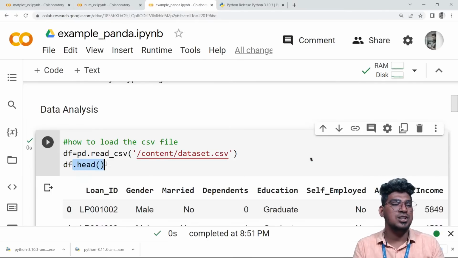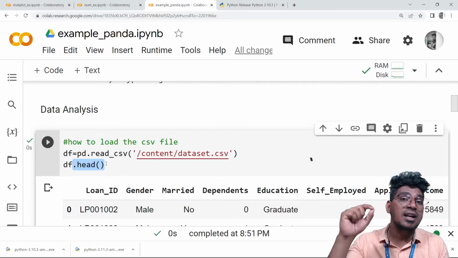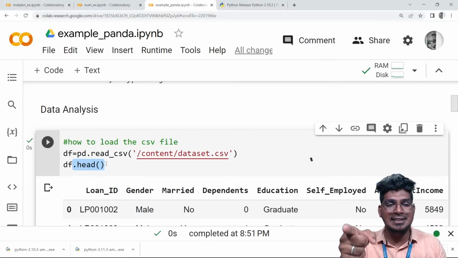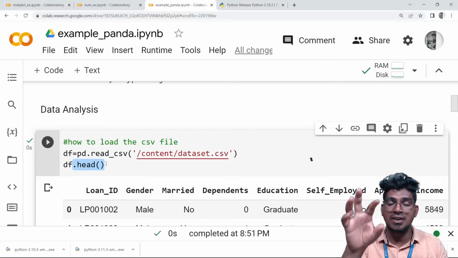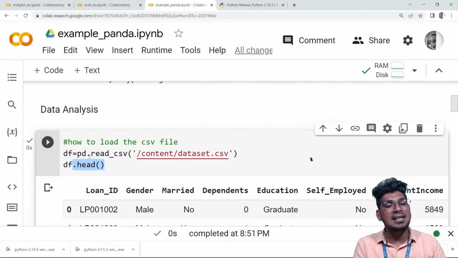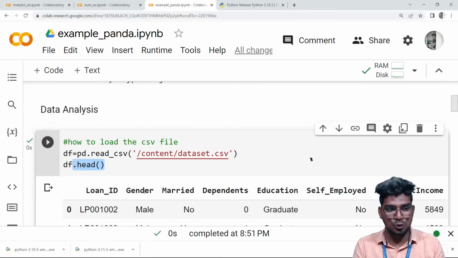So the dot head function, what is the purpose of the dot head function? The dot head function will help to display the first 5 rows of that particular data. Try to understand. That is the reason I am going to use this head function, to ensure whether the data set is loaded or not. This particular function is majorly helpful to do that.